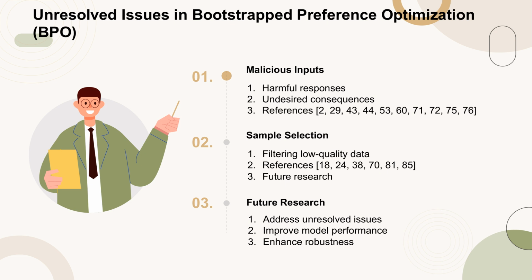The paper acknowledges two main unresolved issues in the Bootstrapped Preference Optimization (BPO) technique. Firstly, the consideration of malicious inputs that could lead to harmful responses and undesired consequences is not addressed, as referenced in 2, 29, 43, 44, 53, 60, 71, 72, 75, 76. Secondly, the design of sample selection algorithms for filtering out potentially low-quality data is lacking, as noted in 18, 24, 38, 70, 81, 85. These issues are marked for future research to improve the model's performance and robustness.